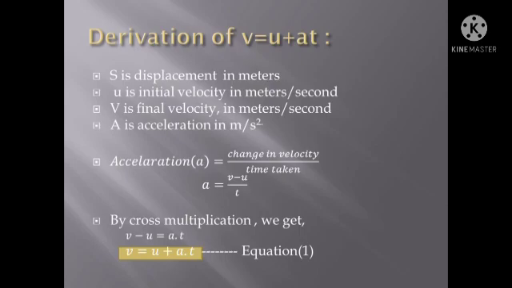So a is equal to v minus u by t. By cross multiplication we get v minus u is equal to at. So v is equal to u plus at. First equation.